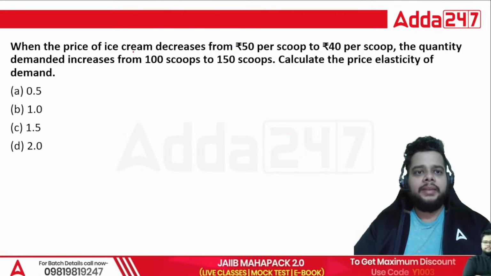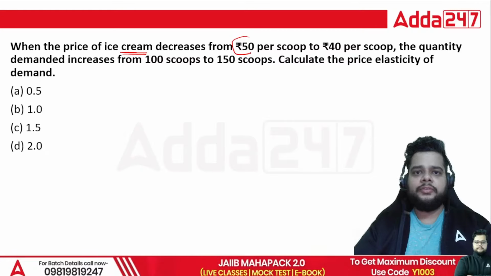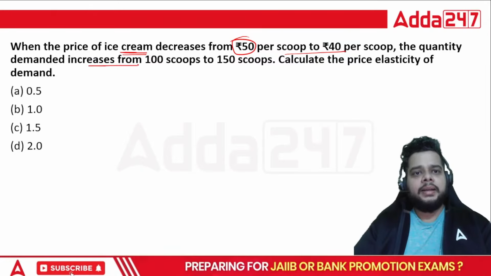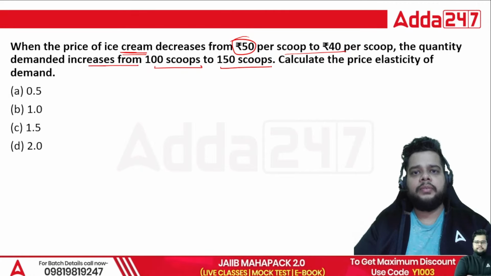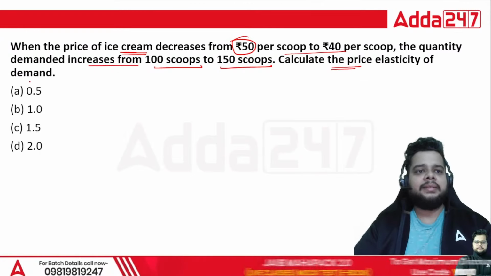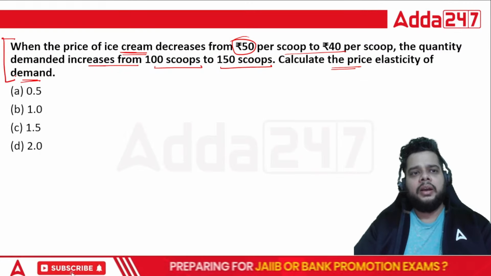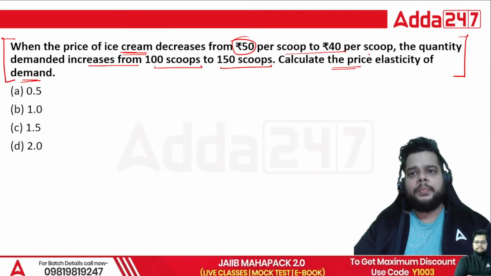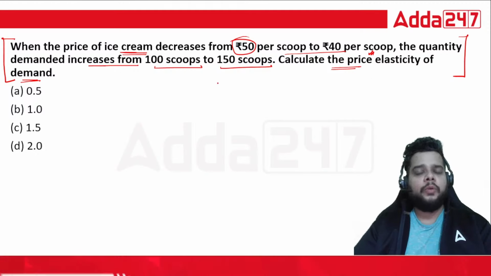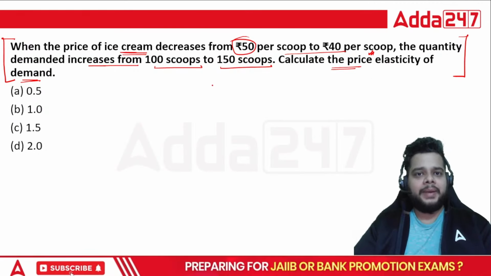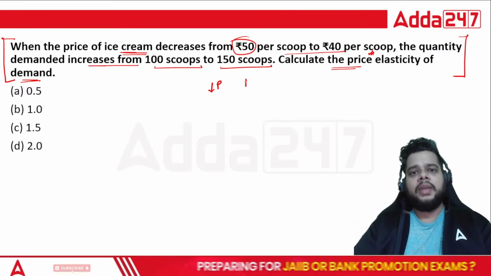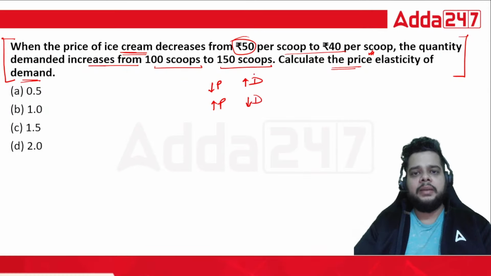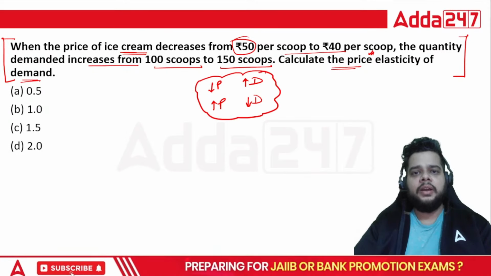Then we have, when the price of an ice cream decreases from 50 rupees per scoop to 40 rupees per scoop, the quantity demanded increases from 100 scoops to 150 scoops. Calculate the price elasticity of demand. Now, this question, although it is not mentioned directly in the syllabus, but we know for sure that whenever the price is reduced, we have increased demand. Whenever the prices are higher, we have decreased demand. And this particular phenomenon is known as the law of demand.